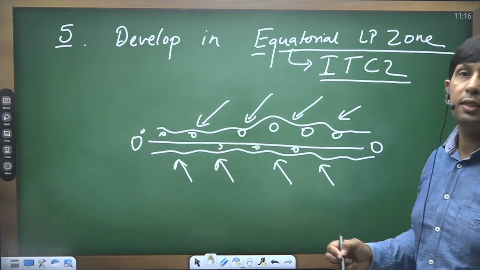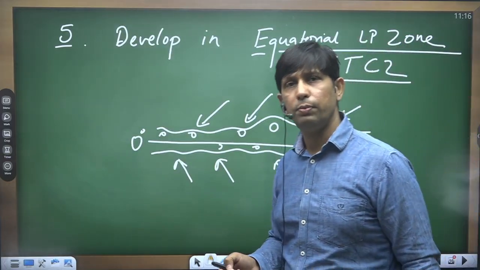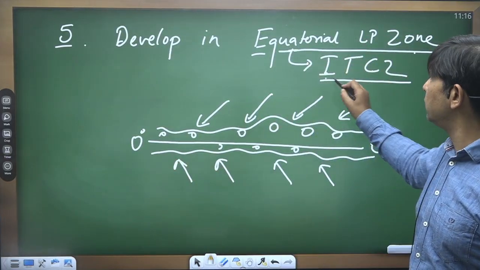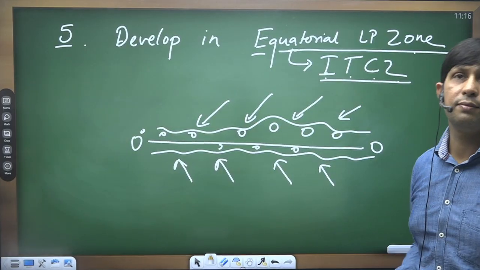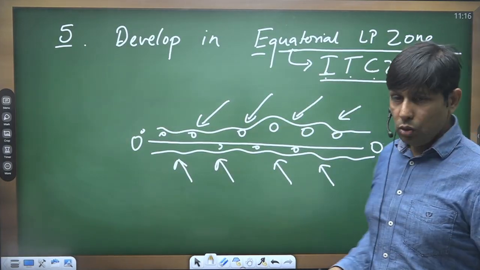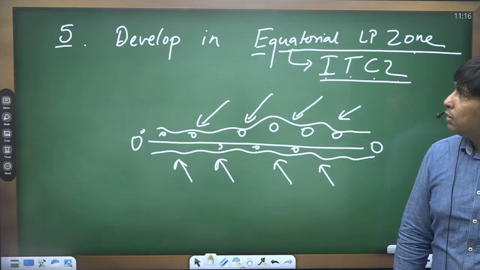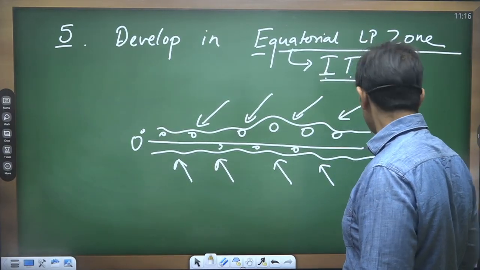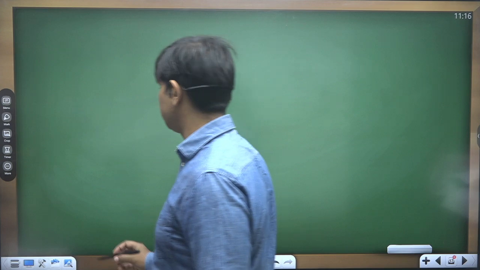Most of the time we witness the formation of tropical cyclones within this equatorial low pressure zone or intertropical convergence zone. So this forms the fifth feature of tropical cyclones.